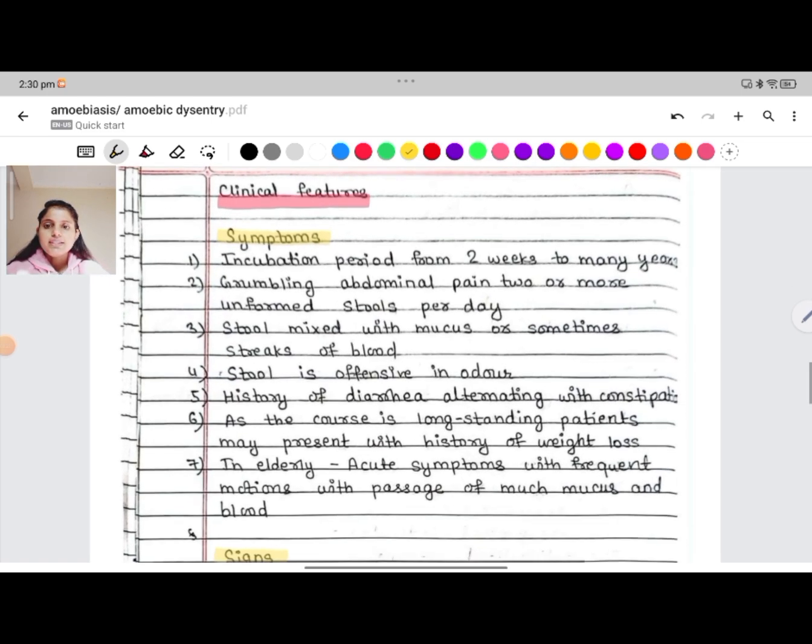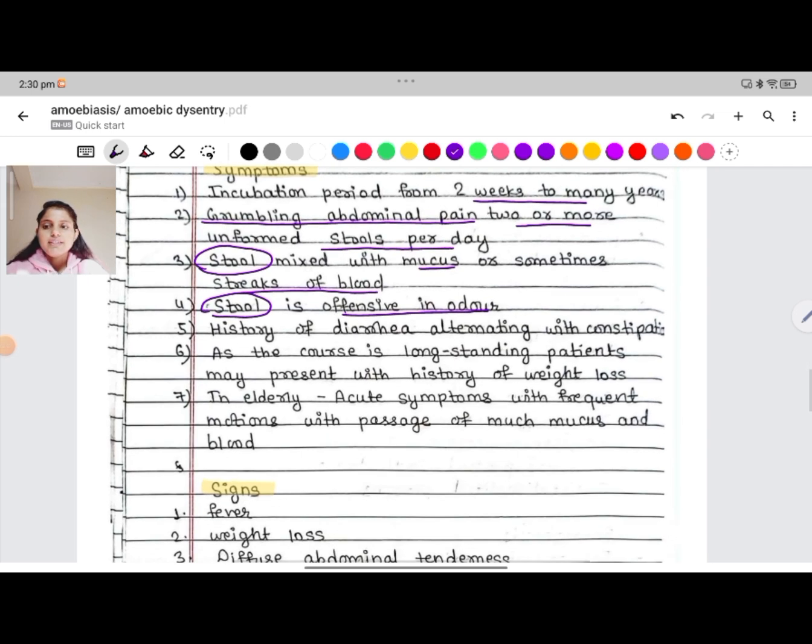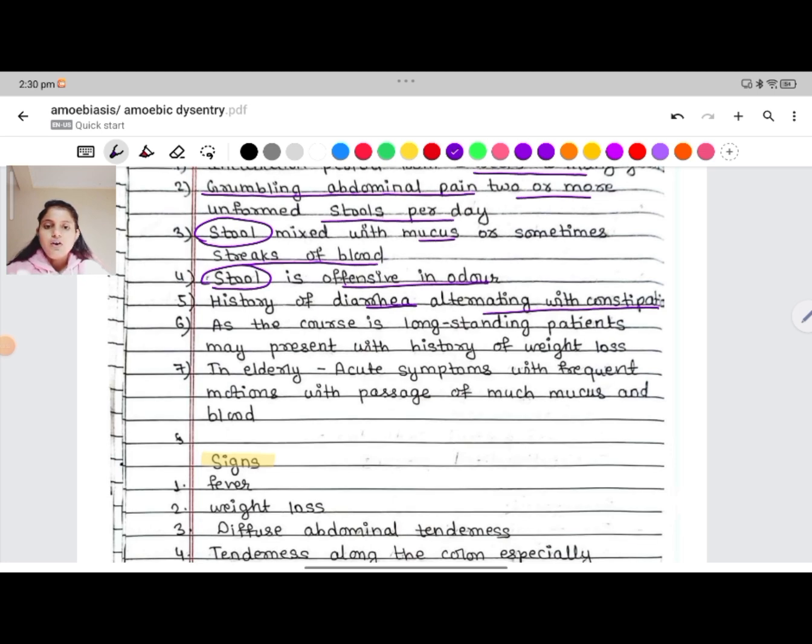On clinical features, the incubation period is from 2 weeks to many years. In amoebic dysentery, there is grumbling abdominal pain and 2 or more unformed stools per day, and the stool is mixed with mucus or sometimes streaks of blood. Stool is often offensive in odor. There is a history of diarrhea alternating with constipation. As the course is long-standing, patients may have a history of weight loss due to continuous diarrhea. In elderly patients, there will be acute symptoms with frequent motions with passage of much mucus and blood.